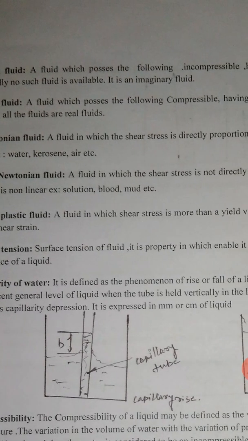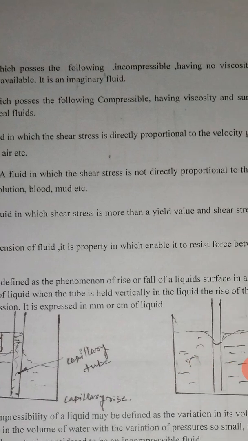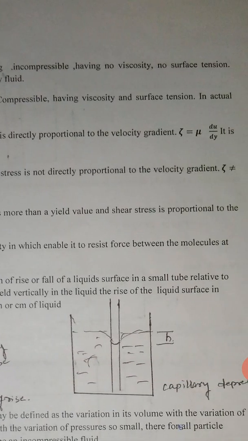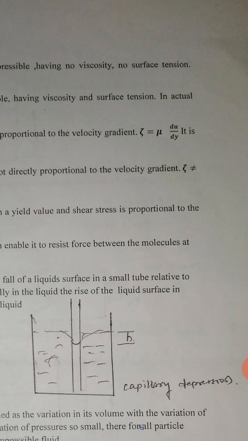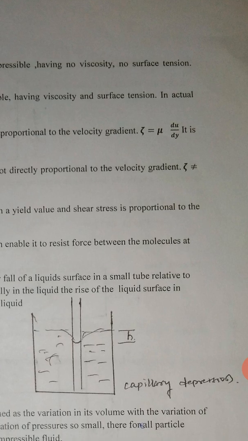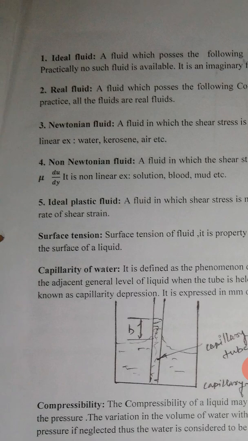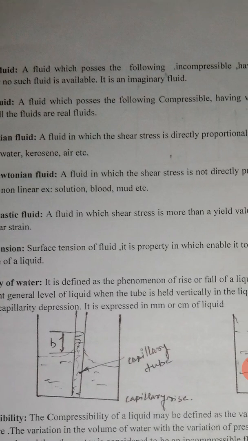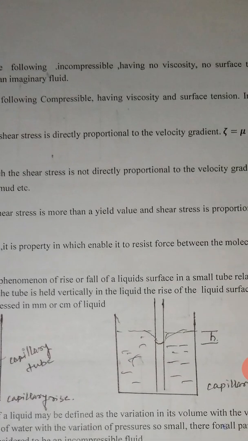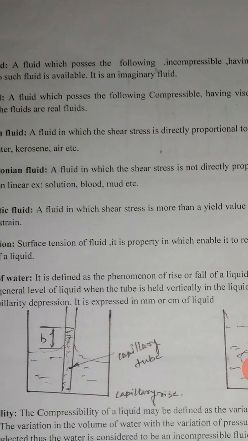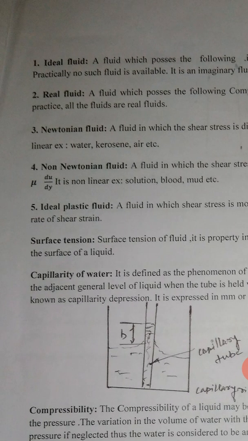Newtonian fluids: a fluid in which the shear stress is directly proportional to the velocity gradient, that is tau equals mu into du by dy. It is linear. Water, kerosene, and air are examples. A non-Newtonian fluid is one in which shear stress is not directly proportional to the velocity gradient, and it is non-linear. Examples are a solution, blood, mud, etc.